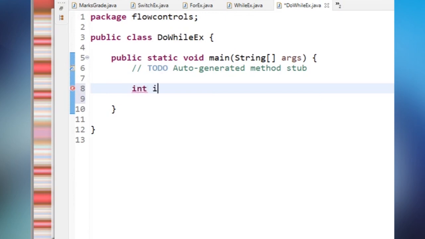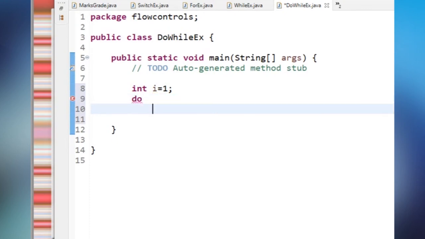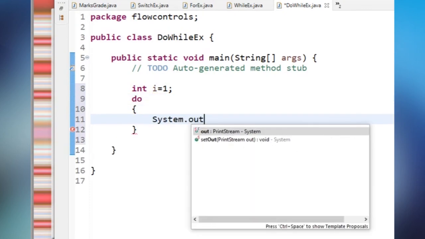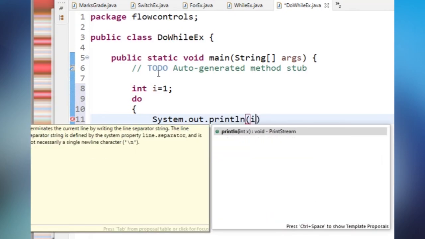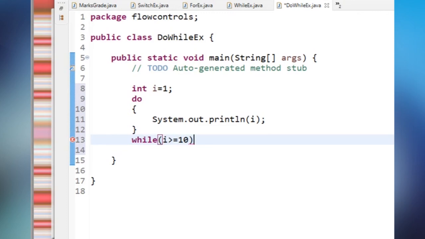Then I want to go for a do here. Next I'm writing a while. Here I'm writing a condition: I should be greater than or equal to 10. And after this I have to give increment or decrement, right?